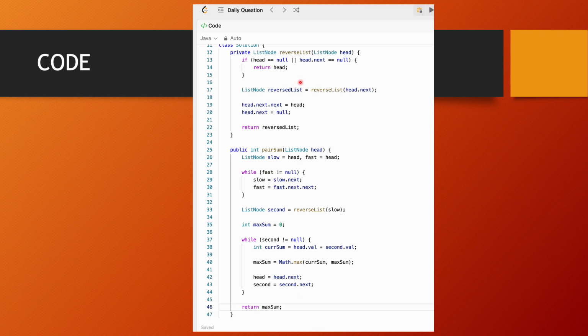How do we reverse the list? Let's say I have the start of the list and from start.next I reverse the list and I store that reversed half here. Now I just have to see where does my head go. So I know head.next in the reversed list would be at the end of the list, but my new end has to be my start. So that's why end.next is equal to start. And my start.next has to be null since that's the end of the linked list. And that's how we return the reversed list pointer. And we do this using recursion.